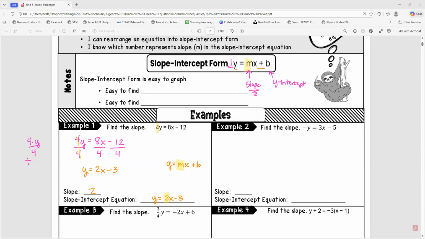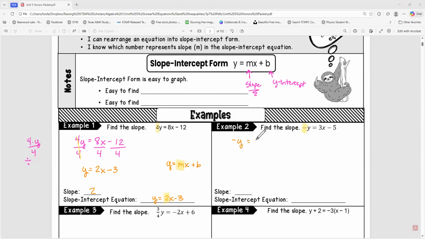All right, let's look at the next problem. So the next problem, we do have a little bit of a dilemma because notice it's got something going on right in front. It's got a negative. We can't have that negative there. It does have the number 1, but it's not a positive number 1. It's a negative number 1. So we've got to get rid of that. So I'm going to rewrite this.